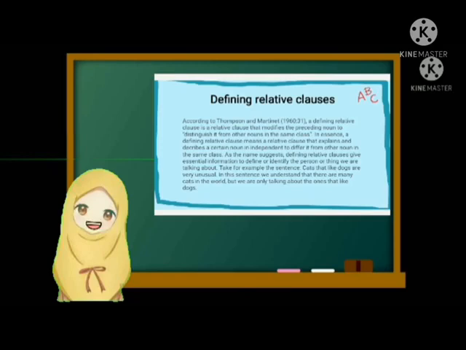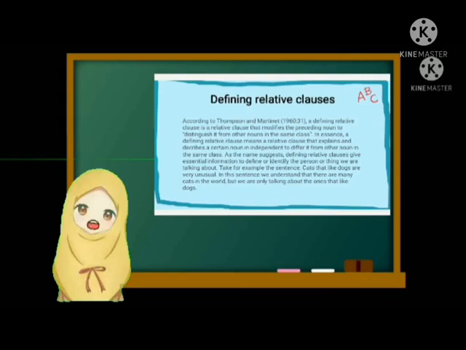I will explain about defining relative clauses. What is a defining relative clause? According to Thomson and Martinet, 1960, a defining relative clause is a relative clause that modifies the preceding noun to distinguish it from other nouns in the same class.